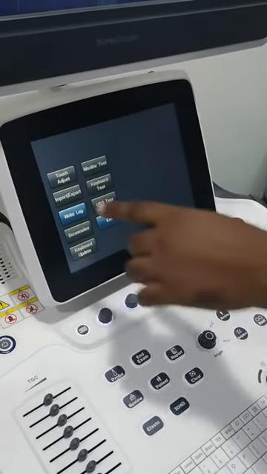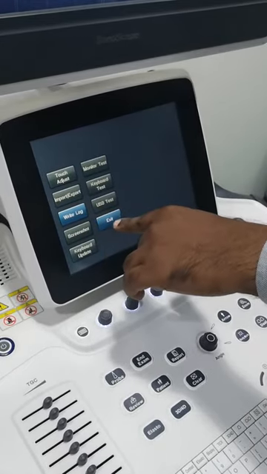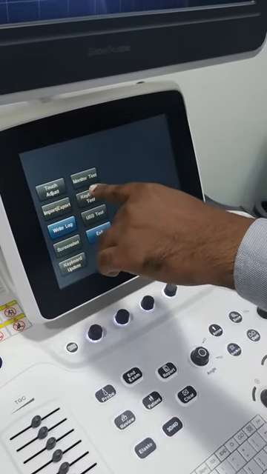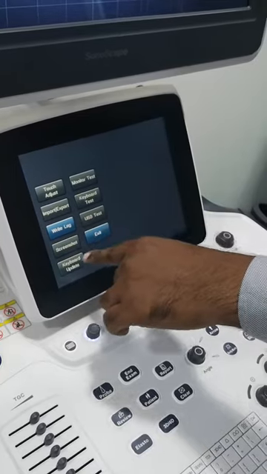If you want to exit from here, you can press exit. Also we can adjust the monitor test, keyboard test, and USB test, all here.